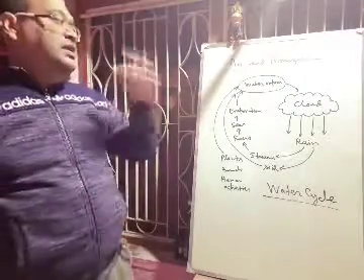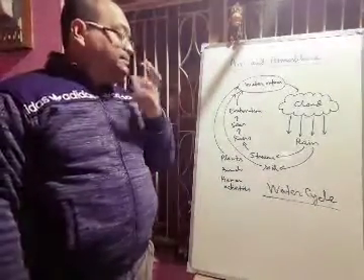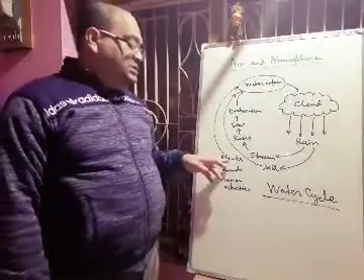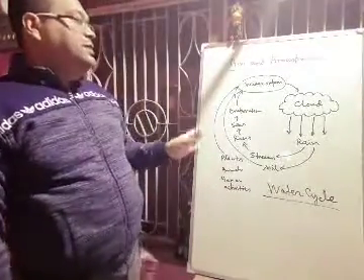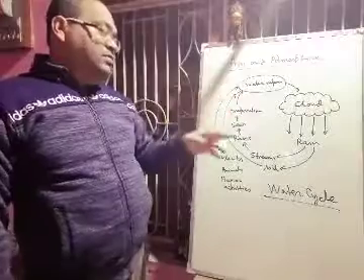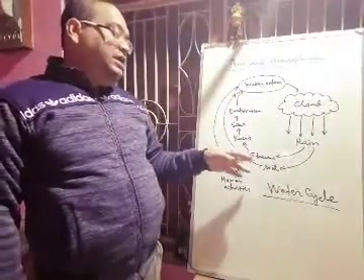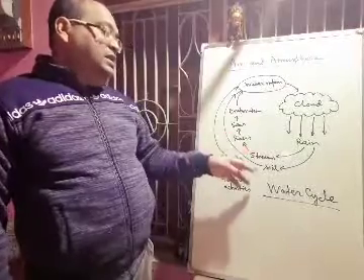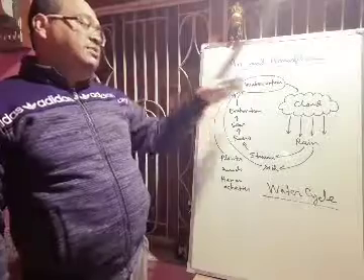Here I am showing one figure. Here you are observing that plants, animals and human activities are producing water vapor, and from the sun's heat, from the soil, rivers and seas, water vapor is formed because of the evaporation process.